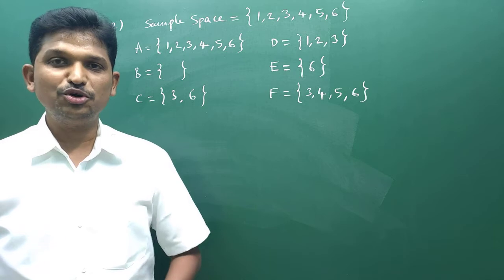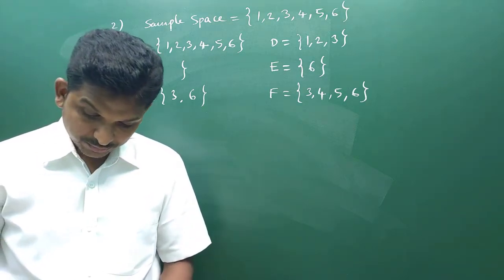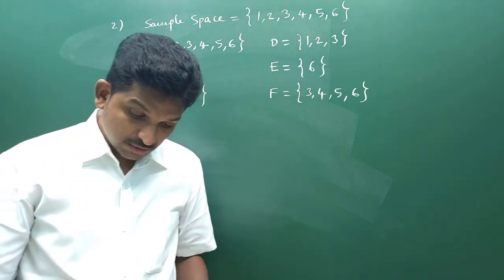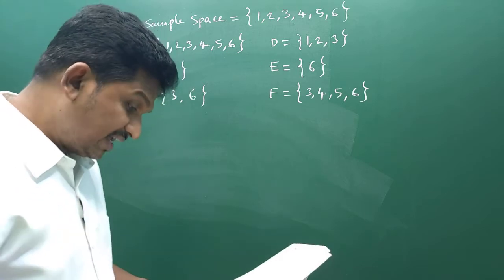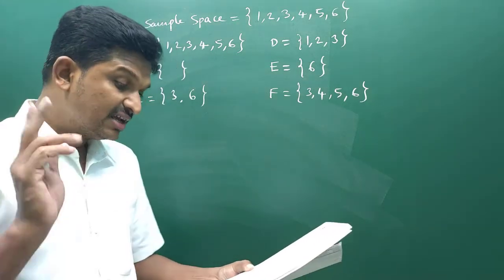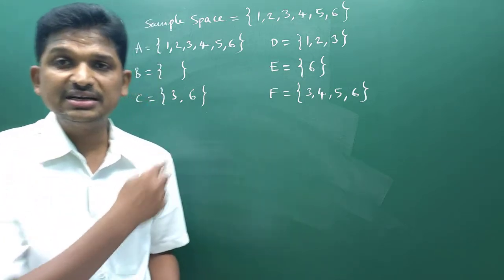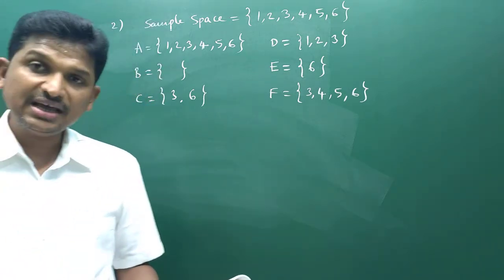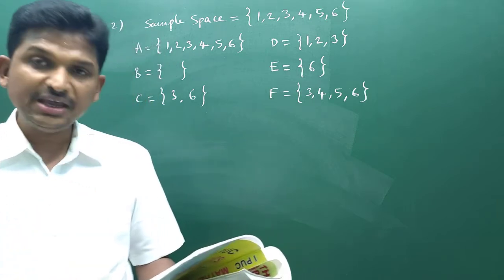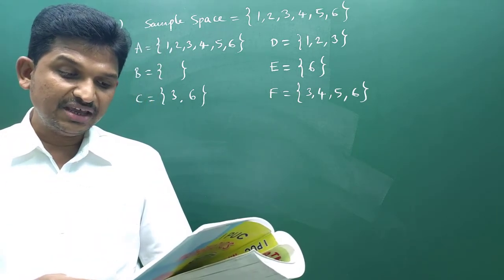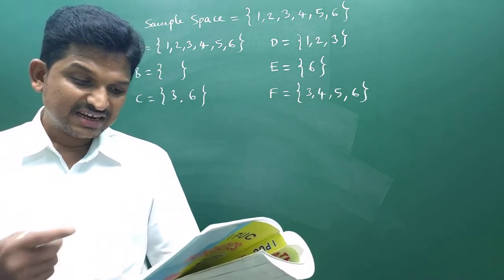Correct or not? I hope you got the point. Okay. Now, what is to be calculated now? These are the events they given. All the events given in sentence form, I written in set form. Now, what they are asking: find A union B, A intersection B, B union C, like that they are asking.